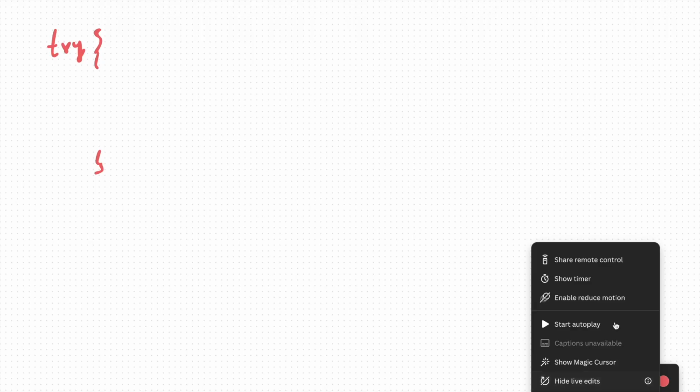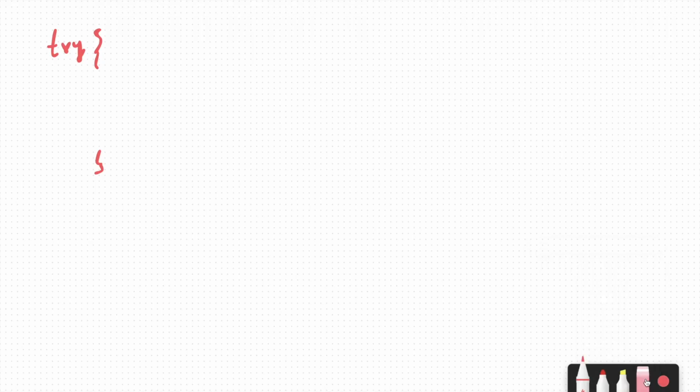So it looks like this. You have a try block. Before understanding this try and catch block, I'm going to explain why an exception arises, why exceptions are there, and why they can happen.